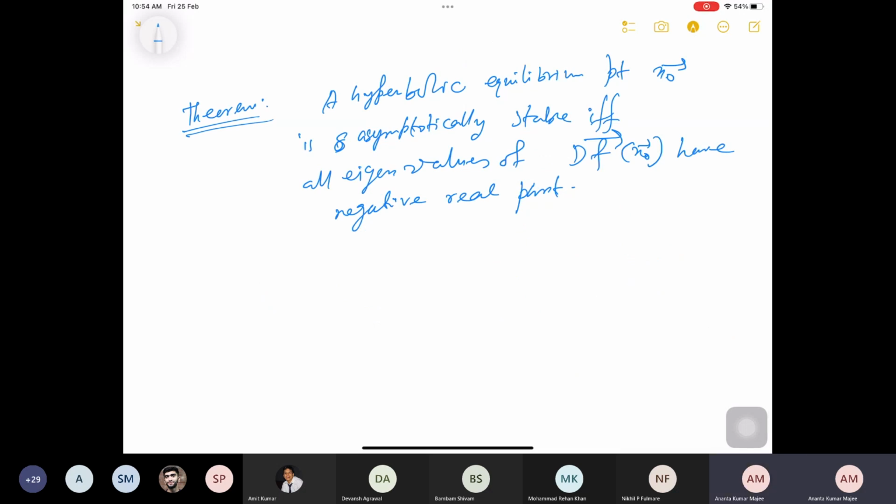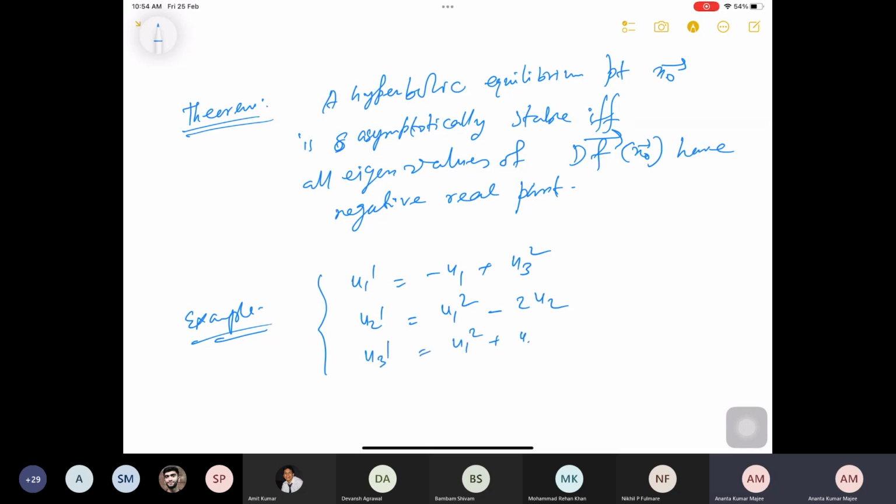But if you consider this example, which is a little different, u1 prime is equal to minus u1 plus u3 square, u2 prime is equal to u1 square minus 2u2, u3 prime is u1 square plus u2 cube minus 4u3.